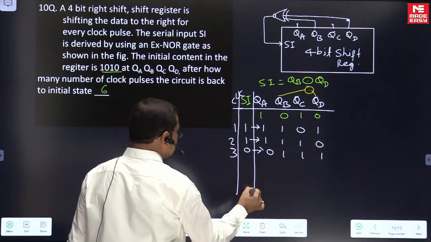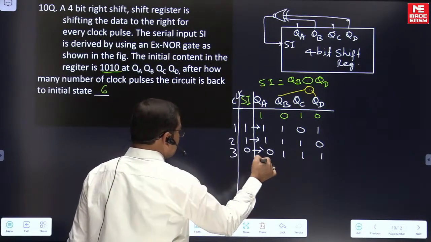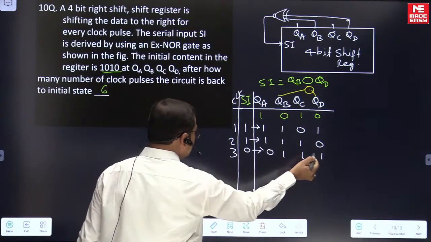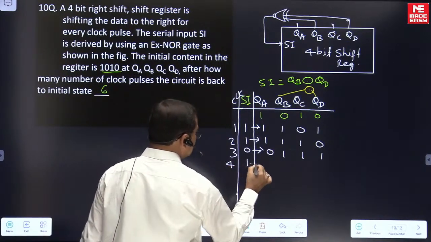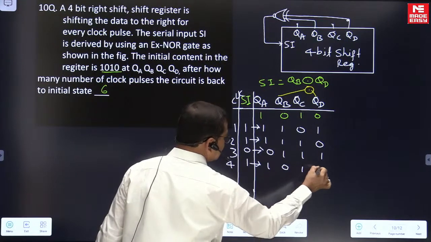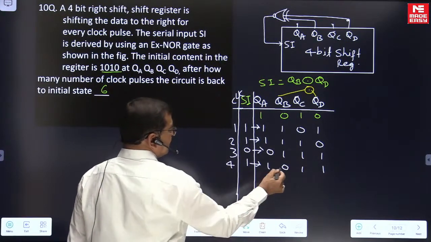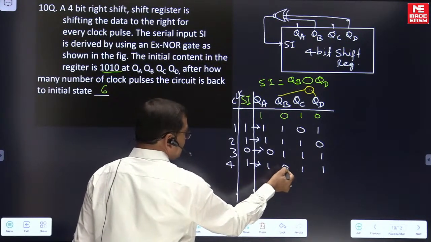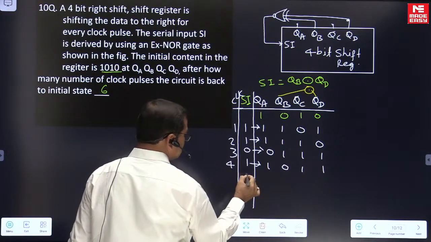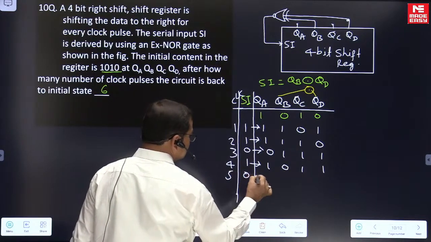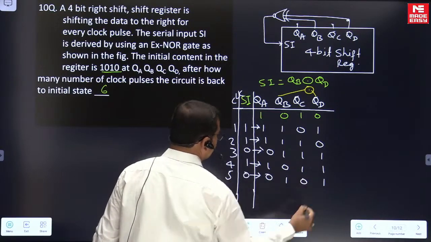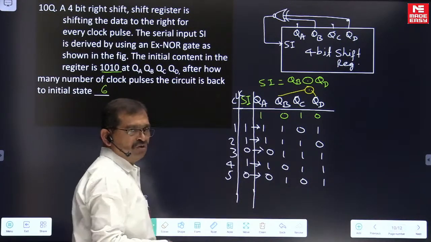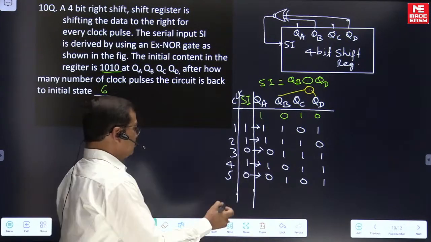So it is not the initial state, we go further. Before the next clock pulse, QB and QD are both 1, so the serial input is 1. Apply the clock: 1, 0, 1, 1. Now before the next clock, QB and QD are 0 and 1, so it is 0. Apply the fifth clock pulse: 0, 1, 0, 1. It is not the initial state, so we go further.